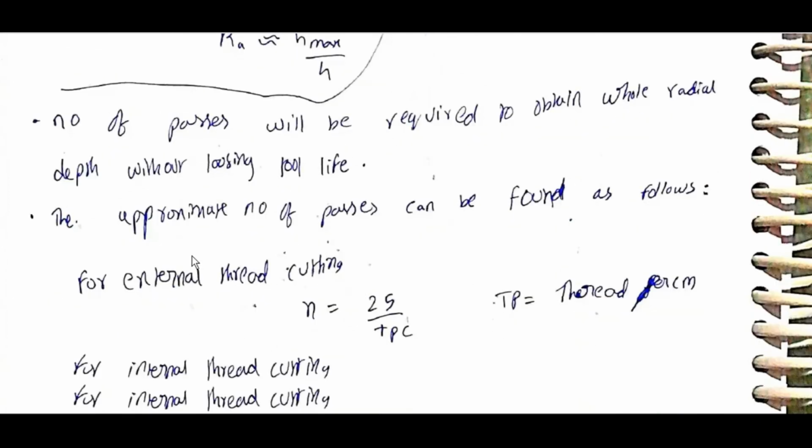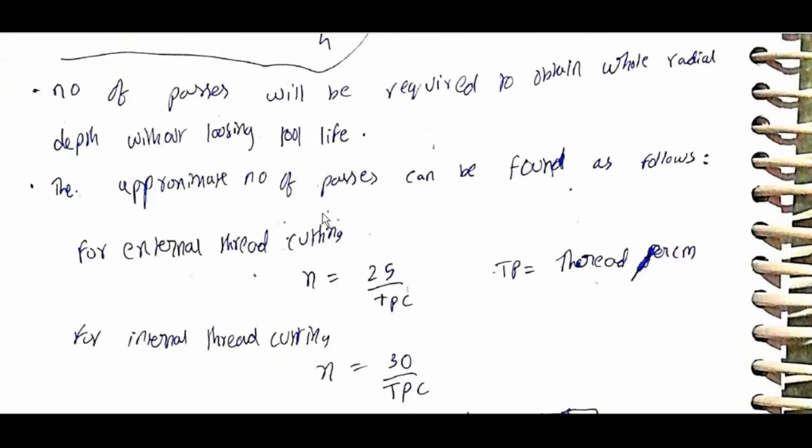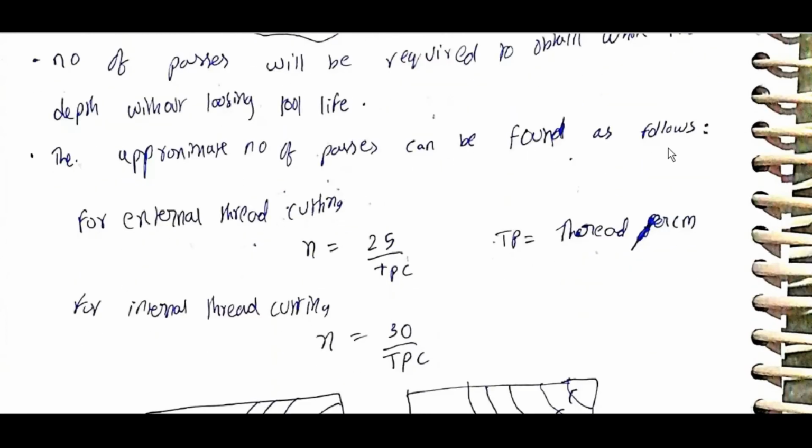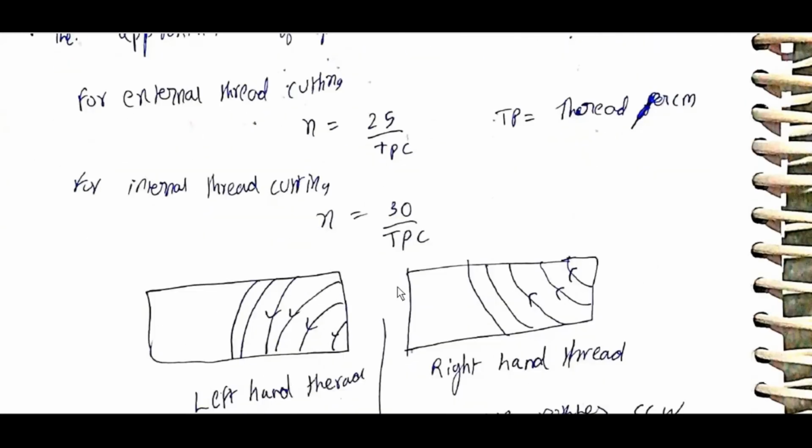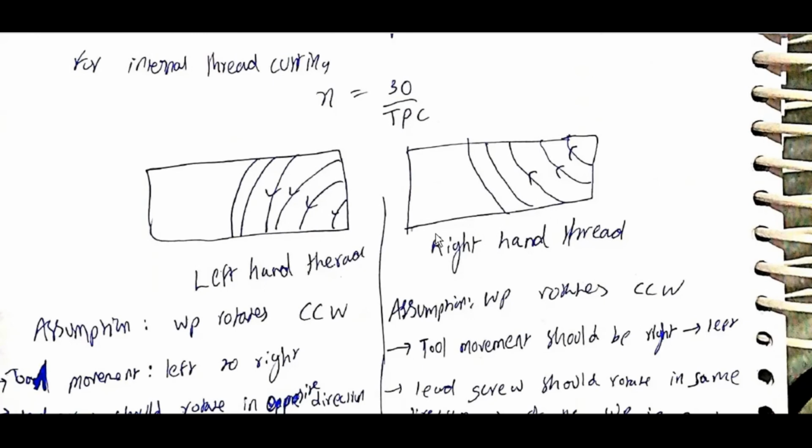A number of passes will be required to obtain the full radial depth without losing tool life. The appropriate number of passes can be found as follows. For external thread cutting, N is equal to 25 by TPC, where TPC is threads per centimeter. For internal thread cutting, N is equal to 30 by TPC.